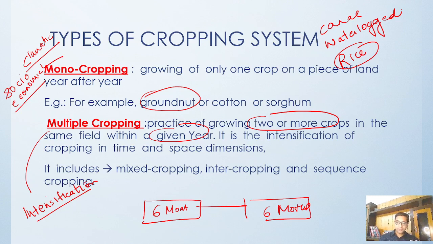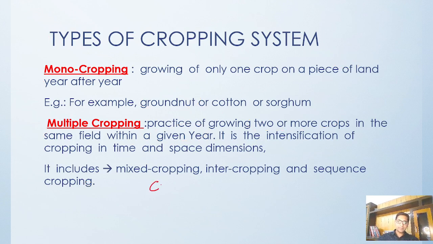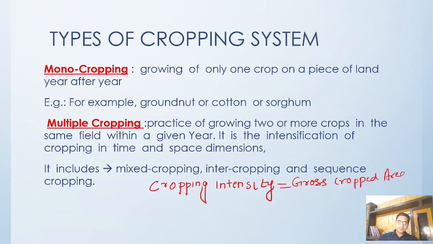Okay, so if we go by this concept of intensification, then comes one of the most important concepts: cropping intensity. Cropping intensity has a formula, that is gross cropped area divided by net sown area, multiplied by 100. That is the formula of cropping intensity.